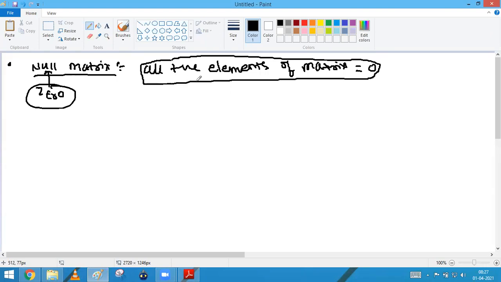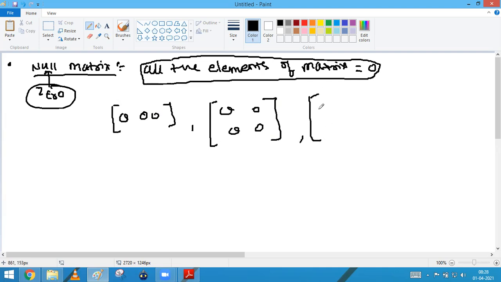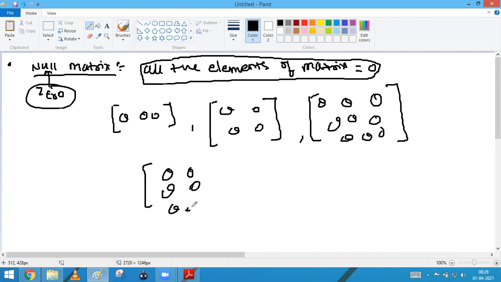I did not write here like कि square होना चाहिए या column matrix होना चाहिए या रो मैट्रिक्स होना चाहिए. मैंने कुछ ऐसा नहीं बताया. मैंने सिंपल बोला कि any matrix in which all the element equal to 0. So suppose you can take this as, can we say that this is null matrix? Yes, you can take this as a null matrix. 0, 0, 0, 0 as a null matrix. Okay, what about here? You can take 0, 0, 0, 0, 0, 0, 0, 0, 0 is also null matrix. You can take 0, 0, 0, 0, 0, 0 is also null matrix. Clear with this? So now in a null matrix, every element of the matrix should be 0.